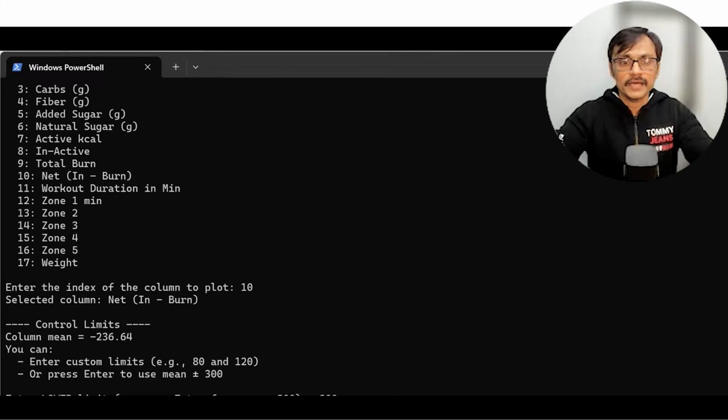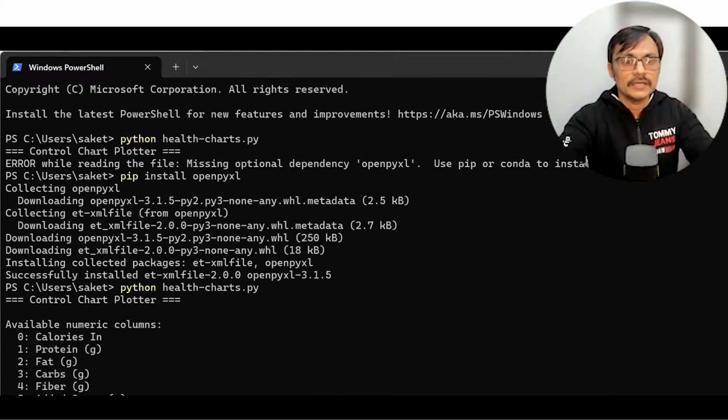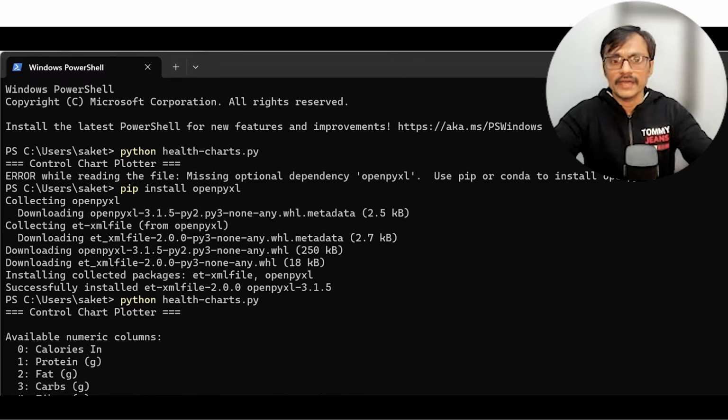So here is my data. I gave healthchart.py, and then I ran it. After running, I get an error: missing optional dependency, use pip or conda to install openpyxl. So I understand this is a library which is used for Excel related commands. But what should I do?